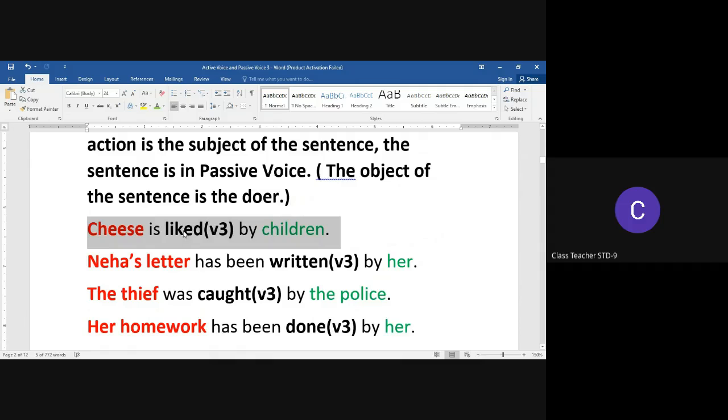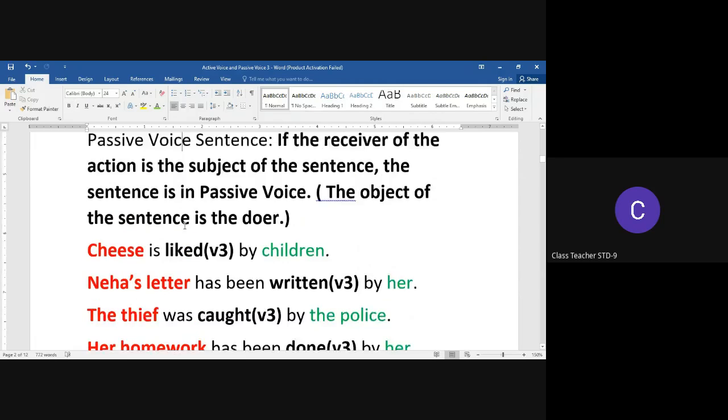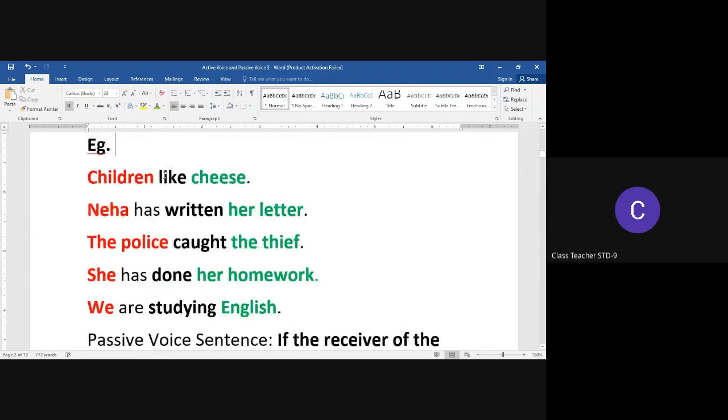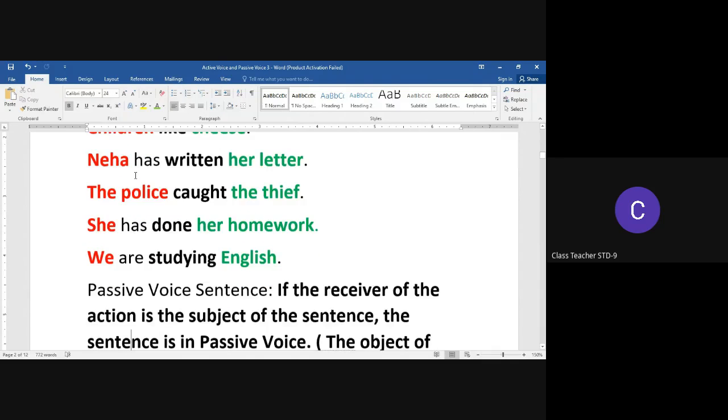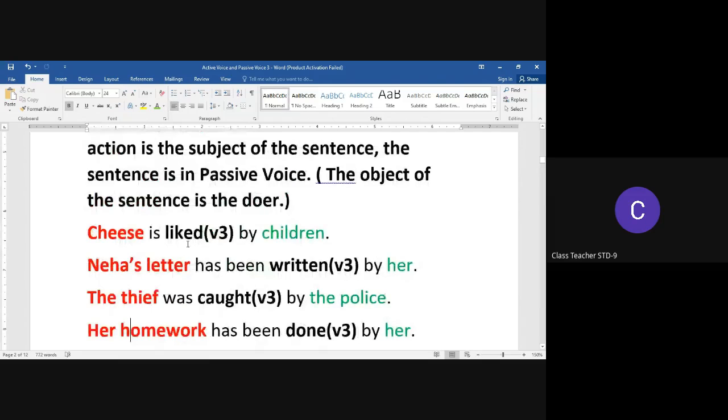We observe that when we transformed the sentence, children like cheese, which is an active voice, to passive voice, the main verb changed from whatever form of verb, V1, V2, V4, V5, to the V3 form always.